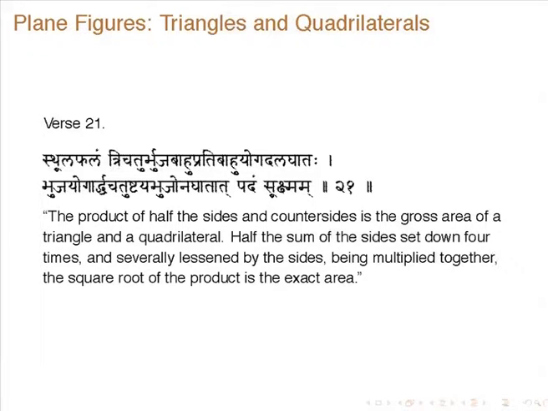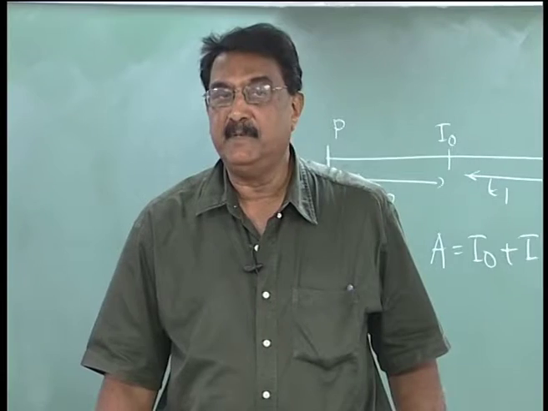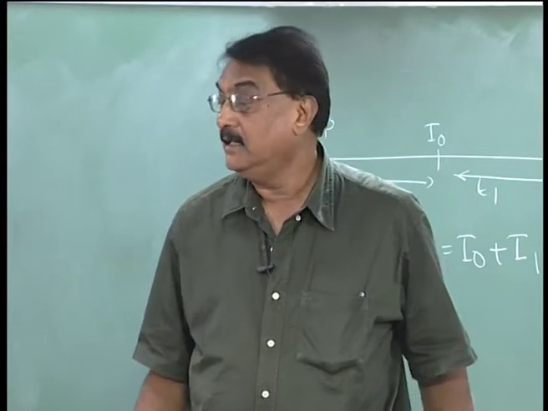Now we will go to some geometry, where he discusses triangles and quadrilaterals in some detail. First he gives the area of triangles and quadrilaterals. The product of half the sides and counter sides is the gross area of a triangle and tetragon, which is essentially a quadrilateral. Half the sum of the sides set down 4 times and severally lessened by the sides, being multiplied together, the square root of the product is the exact area. So here he first gives some approximate results which may be useful at times, and then he gives the exact result.